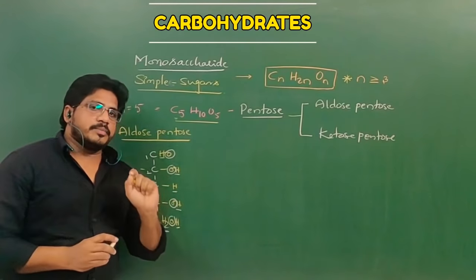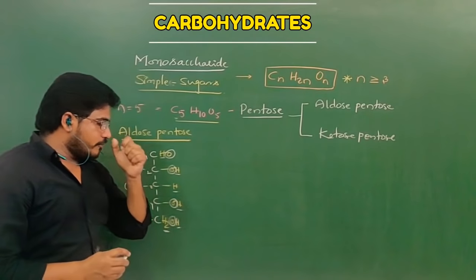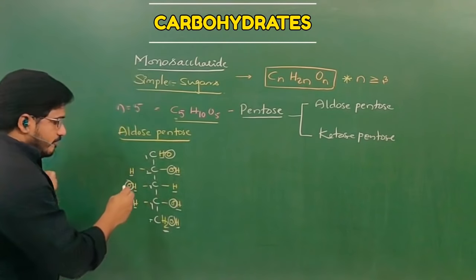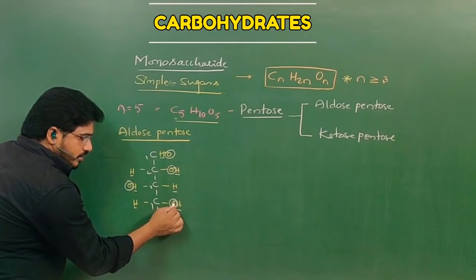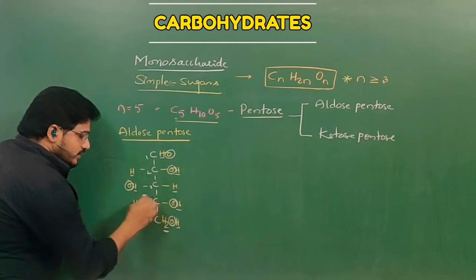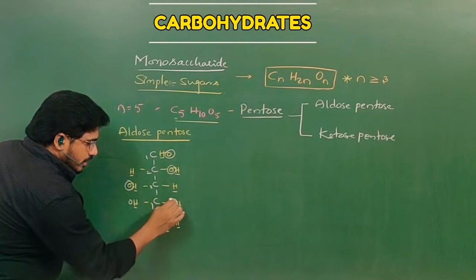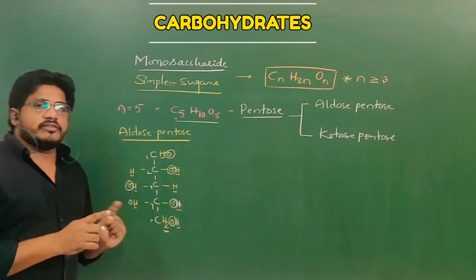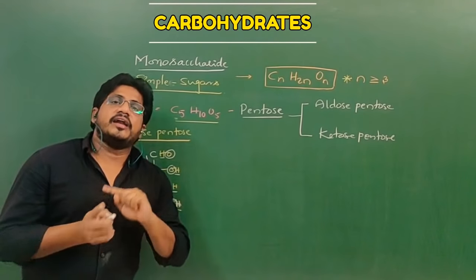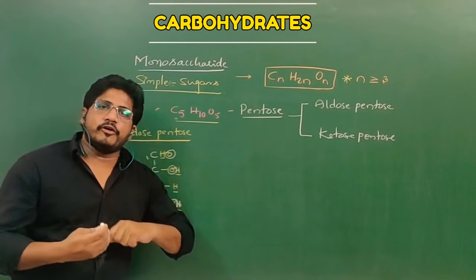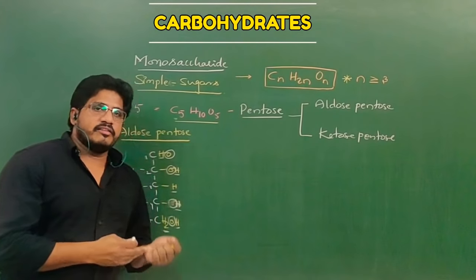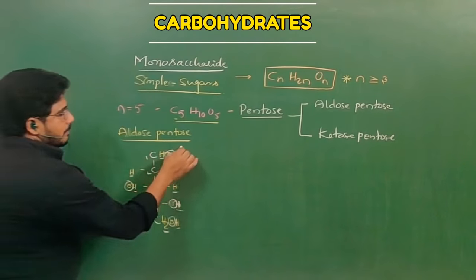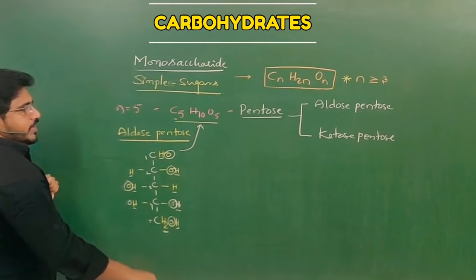So you can ask me here, sir, the chemical formula and molecular formula compatibility is okay, but where should we draw the OH, here or here? Can we write OH here or H here? Okay, but that will be left hand side and right hand side, so they are called D forms and L forms. Well, it's not a matter. The formula should be compatible with C5H10O5.